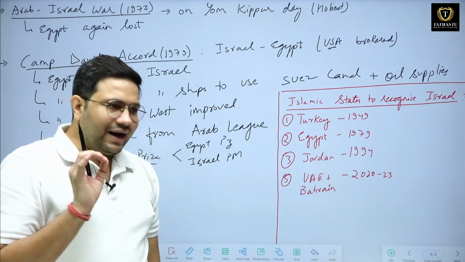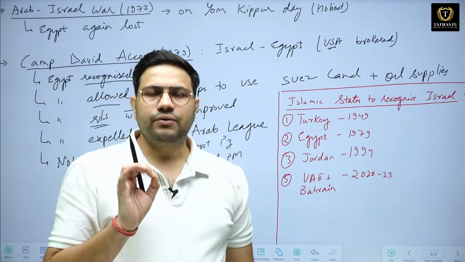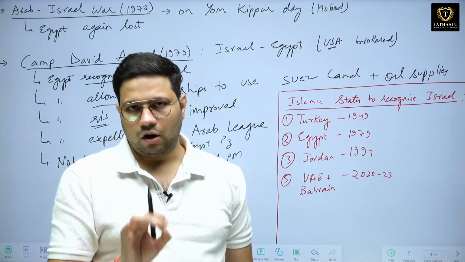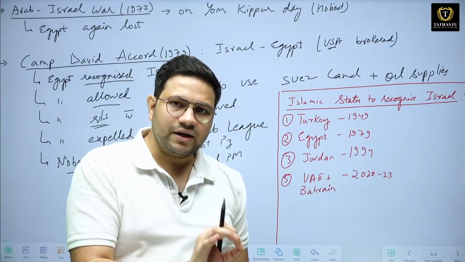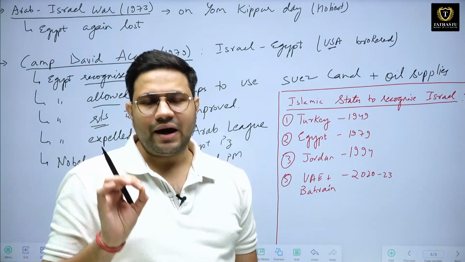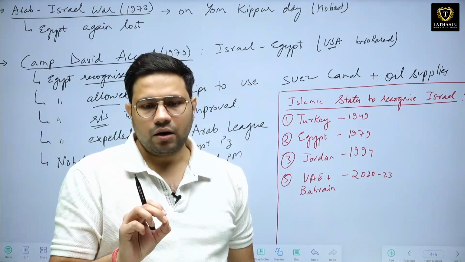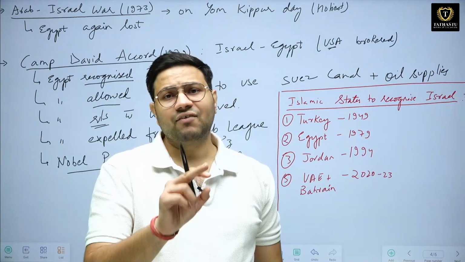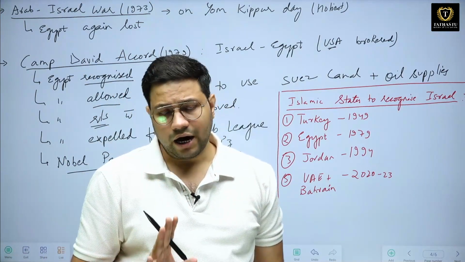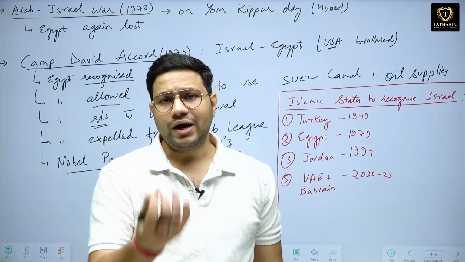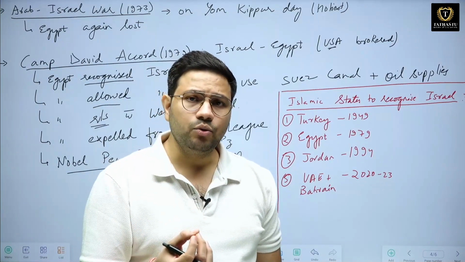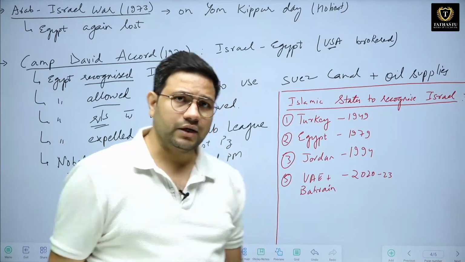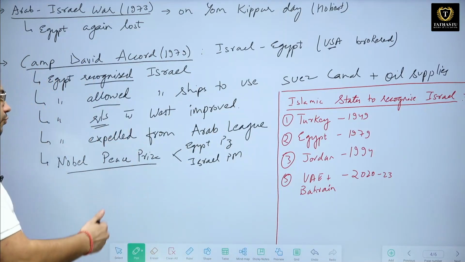At the end, always remember that in international relations, money matters a lot. Egypt was not having money. The USA and Western nations were having a lot of money, and they were able to provide that only after Egypt signed this particular accord. Once it was signed, Western nations and the USA started helping Egypt once again. So the relations improved.